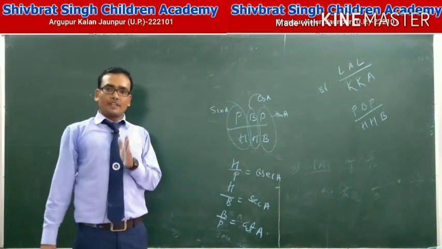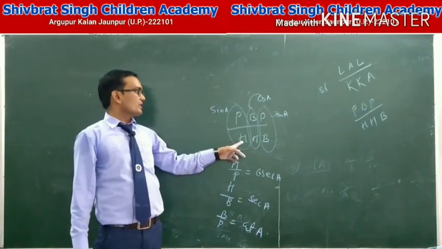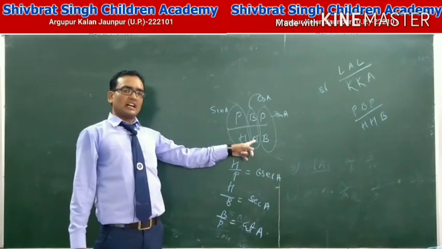What is the meaning of P? P is the perpendicular side, B is the base, and H is the hypotenuse.